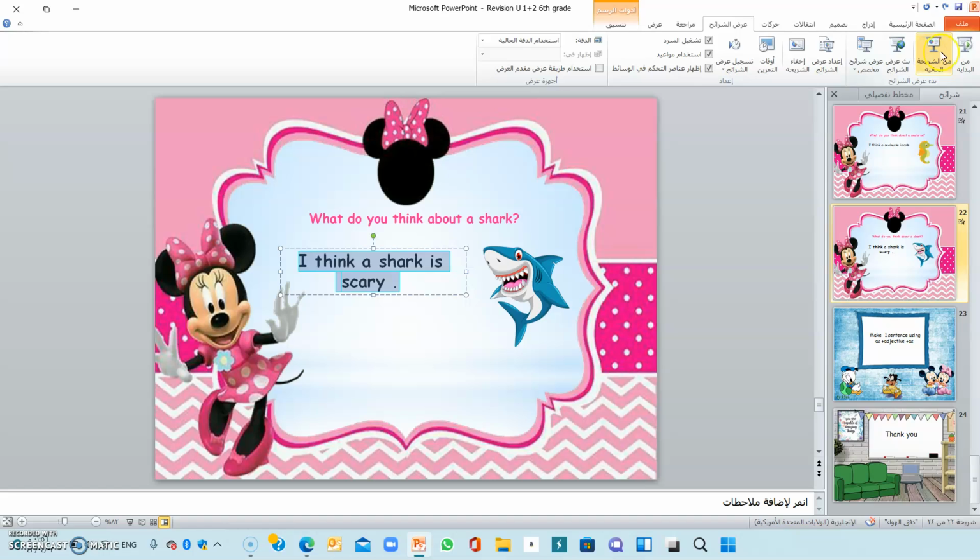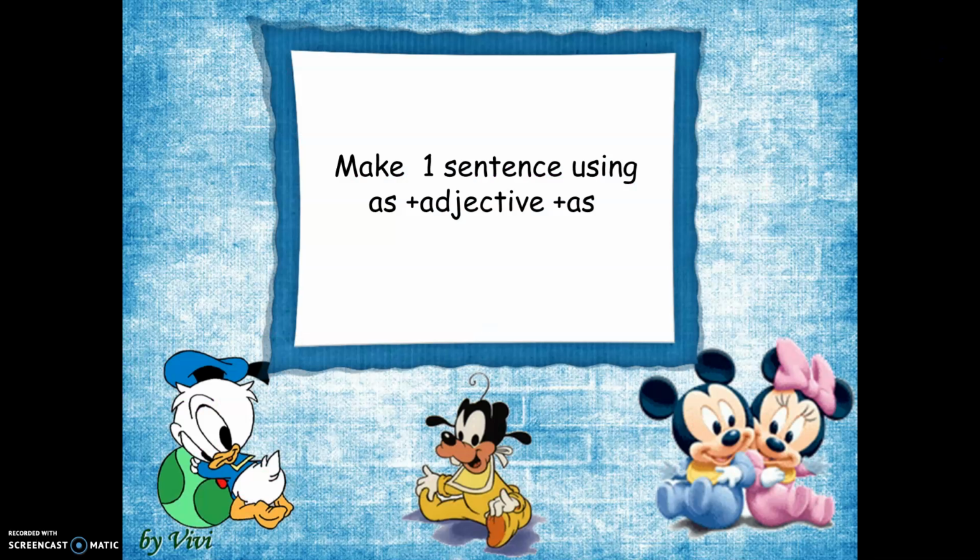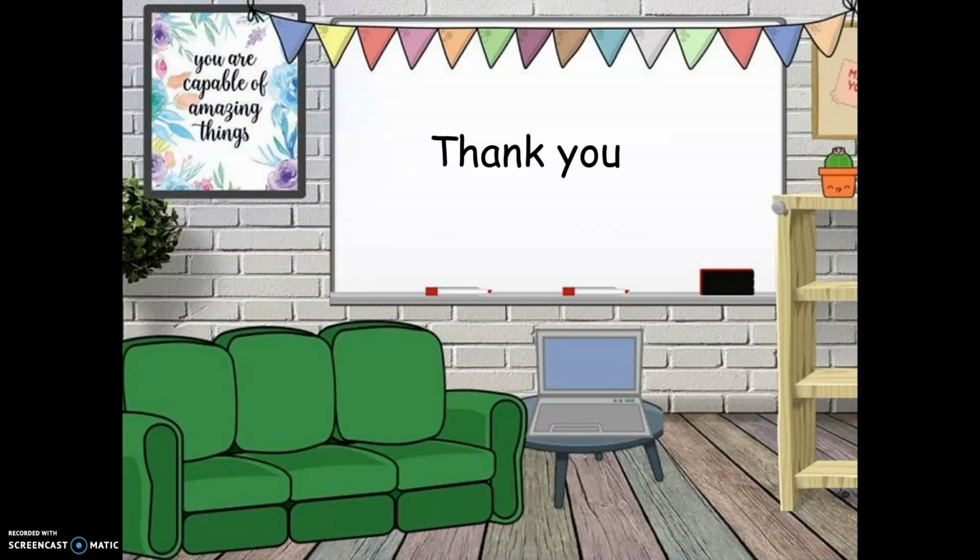Now, my superstars, if I ask you, make one sentence using as plus an adjective plus as. For example, Sarah is as tall as Amal. The bird is as cute as the cat. My room is as big as your room. Okay? This is the end of my own revision today.